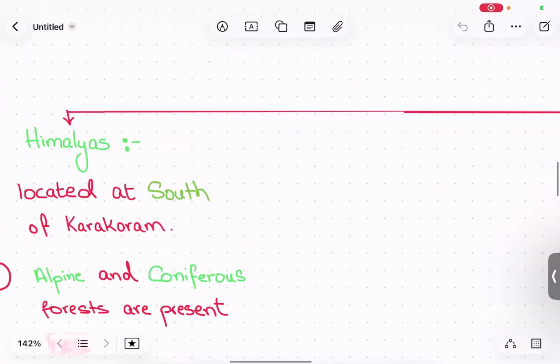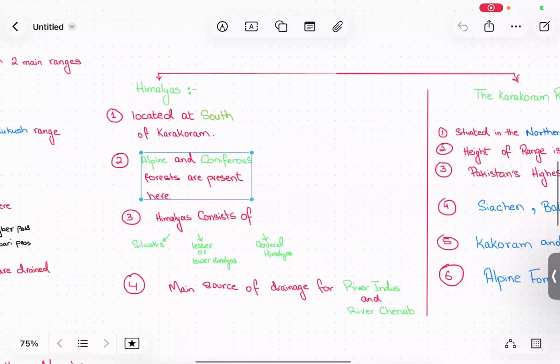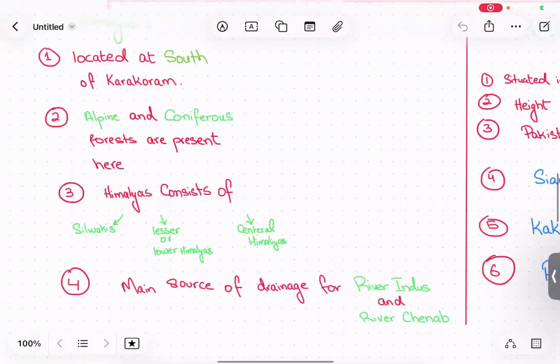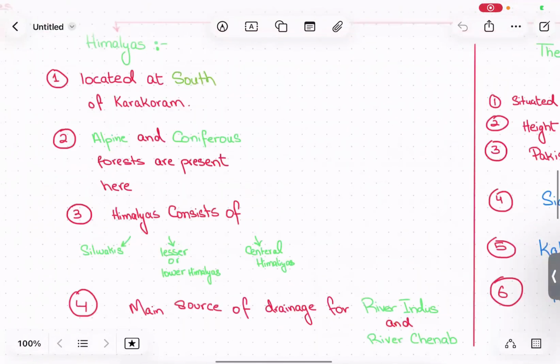So let's talk about the Himalayas first. Himalayas are located at the south of Karakoram. They have alpine and coniferous forest. There are three parts of Himalayas: Siwaliks, Lesser or Lower Himalayas, and the third one is the Central Himalayas. Other than this, Himalayas are the main source of drainage for River Indus and River Chenab. So there are four points related to Himalayas.